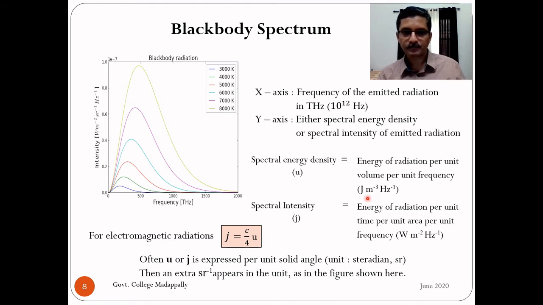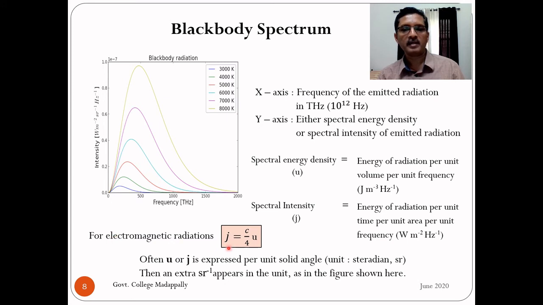raised to -1. Spectral intensity means energy of radiation per unit time per unit area per unit frequency. Again, the word spectral means per unit frequency. So intensity is energy per unit time per unit area. Now what is the unit here? Energy per unit time is joule per second, which we call watt. So watt per meter square per hertz, that is watt meter raised to -2 hertz raised to -1. That is the unit of spectral intensity.